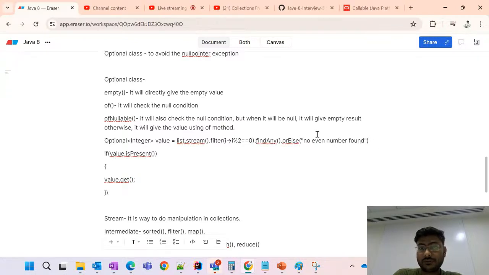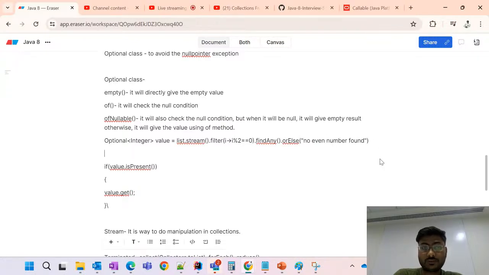Apart from that, you can use dot orElseThrow. Here you can give a customized exception like NumberNotFoundException, something like that.